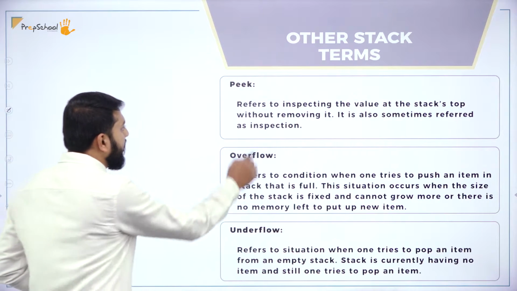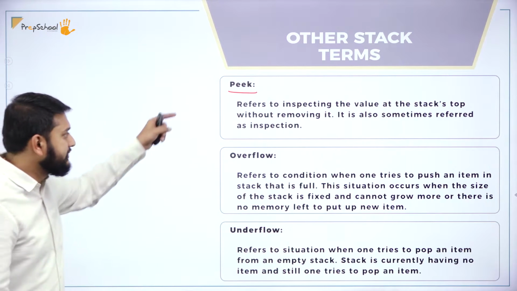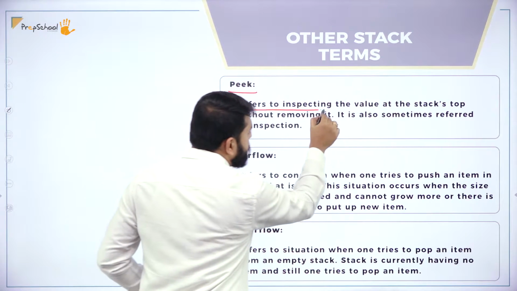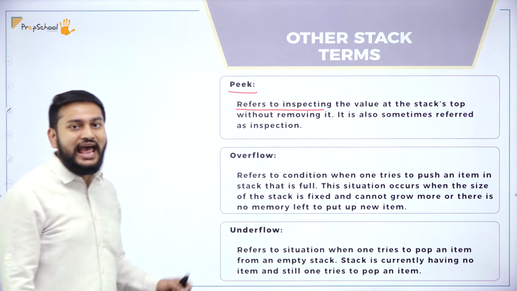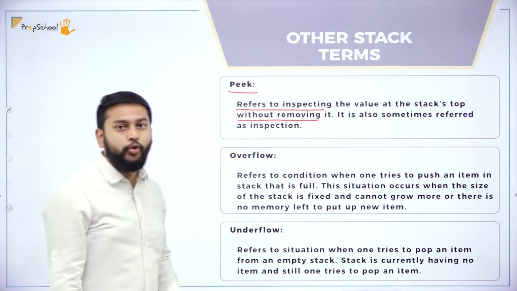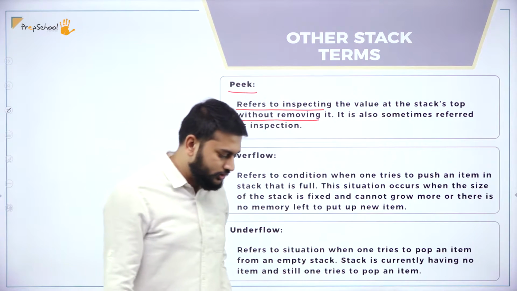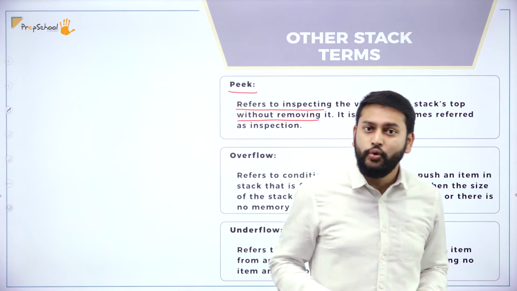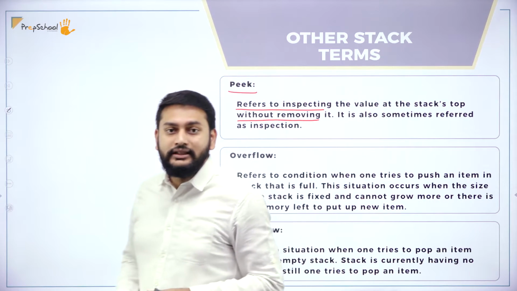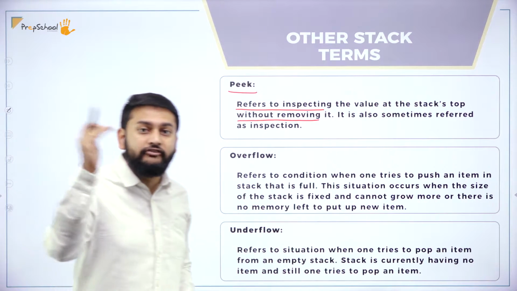The first one that we have is peek. What is the meaning of peek? Let us understand. It refers to inspecting the value at the stack's top without removing it. So it is also sometimes referred to as inspection. The peek operation will tell you what element you have at the top.